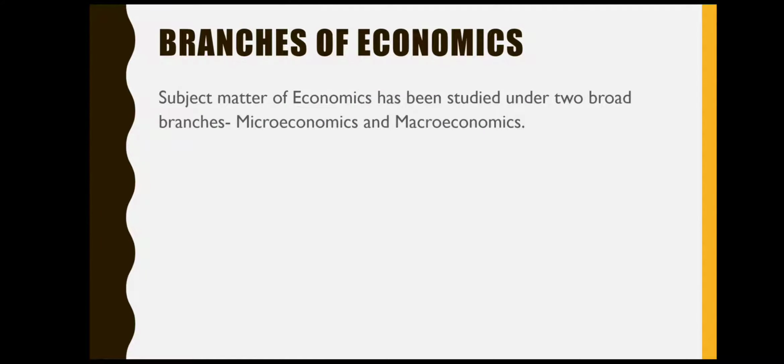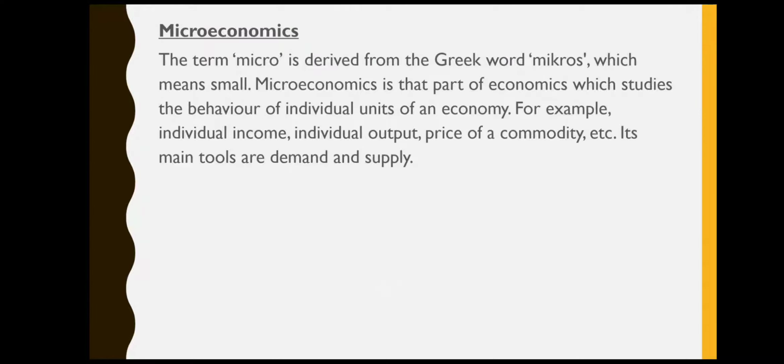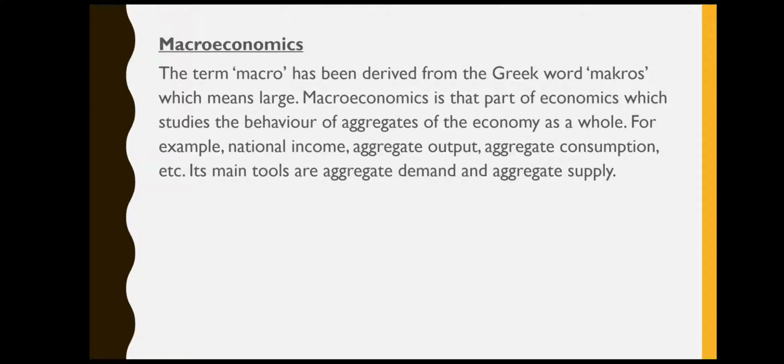The branches of economics are 2: micro and macro. Micro means small. As a result, over here in microeconomics, we study individual units of an economy. On the contrary, macro means large. So over here we study about the aggregates of an economy.